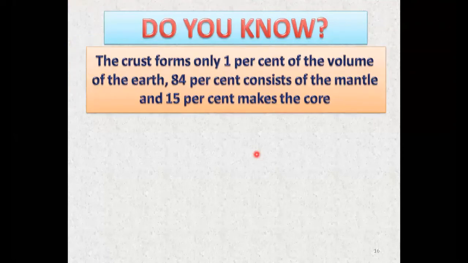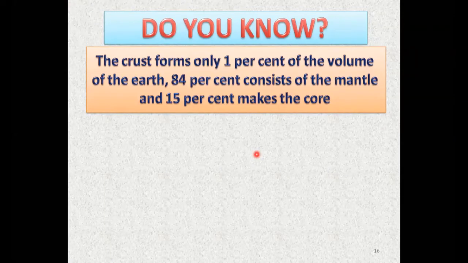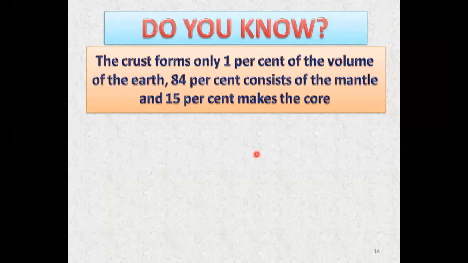And our next topic, we are going to start with one fact, and that fact is that, whether you know it or not, what is coming in front of your screen, the crust forms only 1% of the volume of the earth. That is the crust, and above the crust is the mantle, and that is the major part. It contains 84% of the volume of the earth. 84%, huge margin, my dear students. And the rest 15% makes up the inner and the outer core together, 15%.